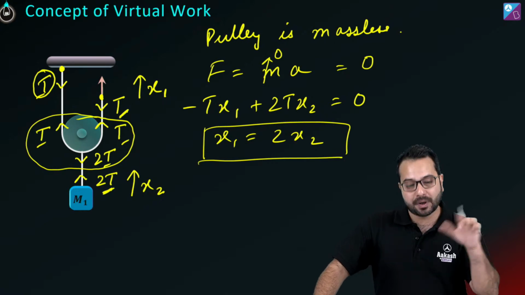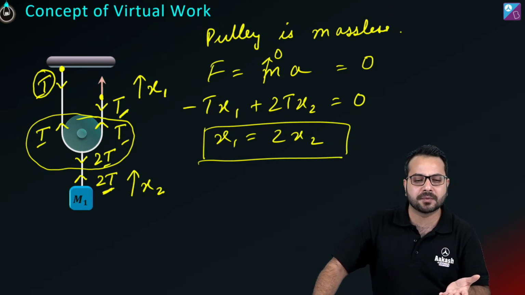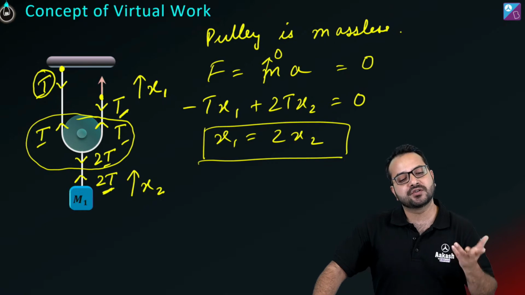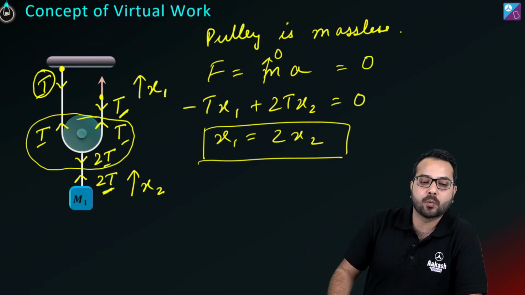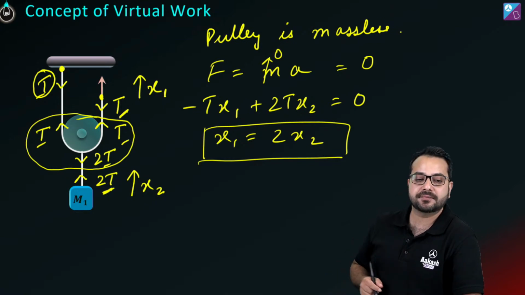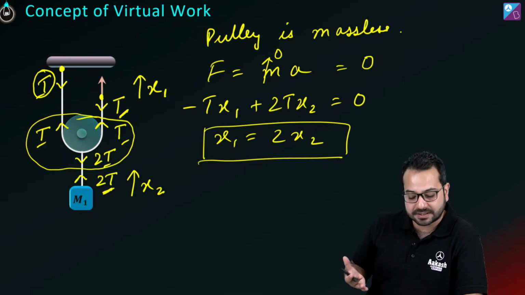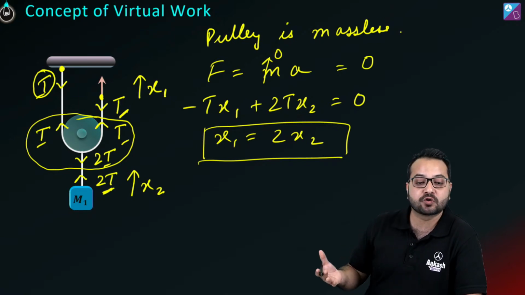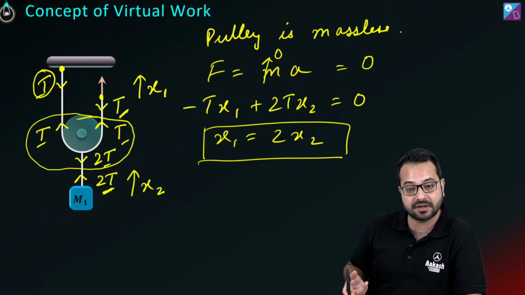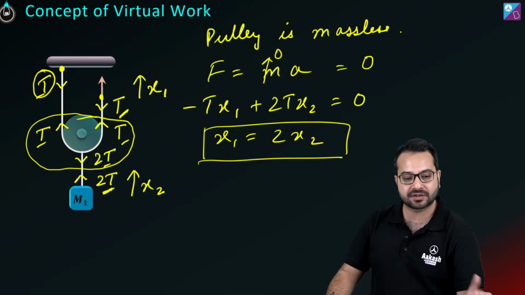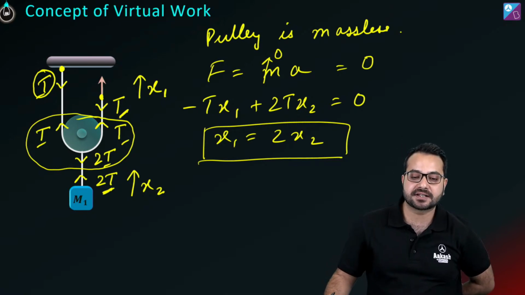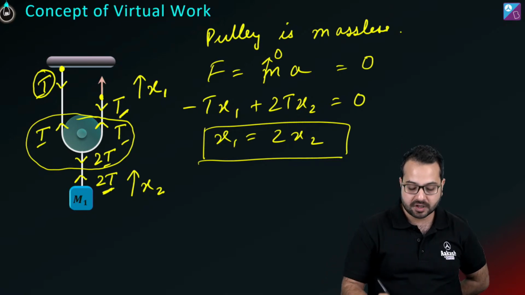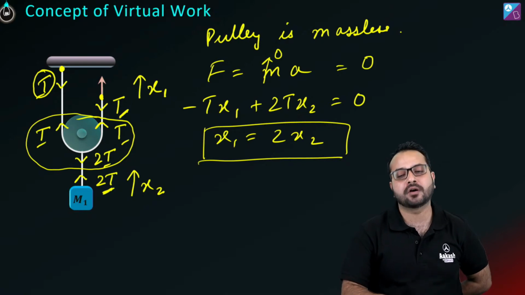ठीक है? But most of the times we encounter problems, we encounter ideal situations. So in ideal situations, we should use the concept of virtual work. Is that correct? Arpit बोल रहा है which is the best method. I just explained Arpit कि what is the best method. The best method is the concept of virtual work, given ideal conditions are given. Otherwise use the other methods. And I am going to say string massless, cannot be stretched, pulley massless and frictionless. Yes, spot on Swastika. So now we are going to do questions और इससे और clear हो जाएगा.